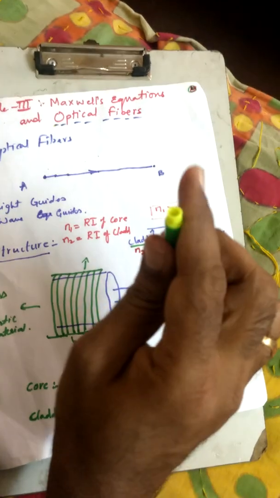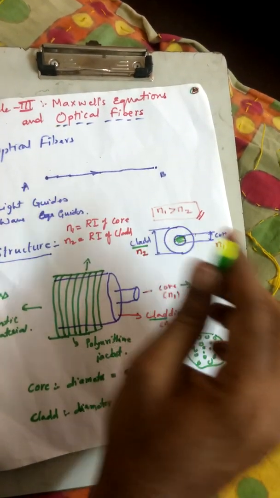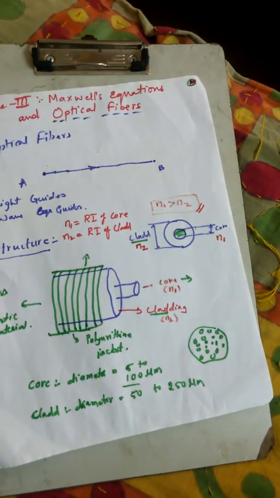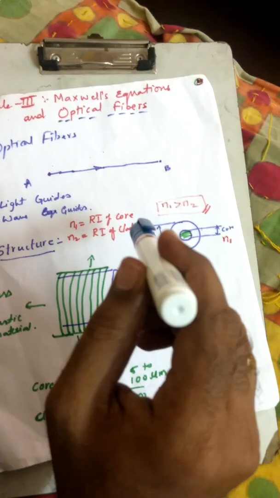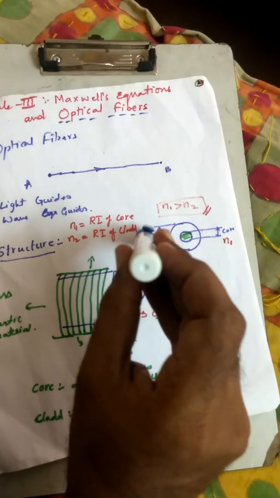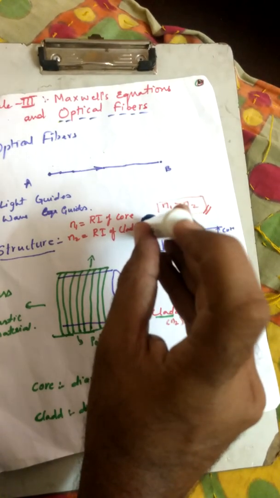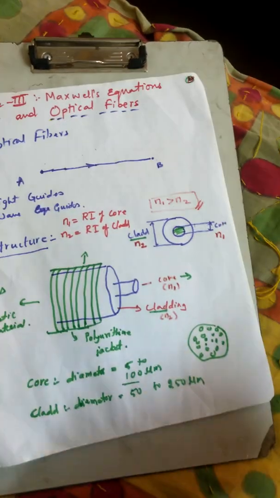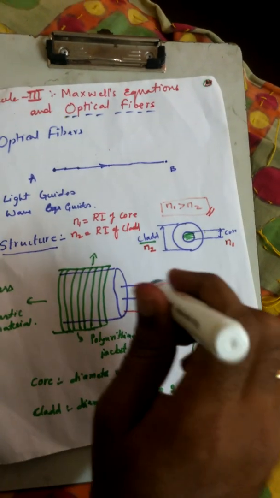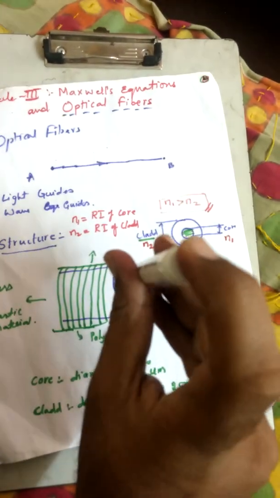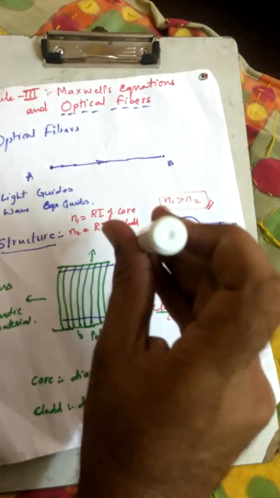If you look at this surface, and you believe that this is a glass piece, here you have to identify where the core and the cladding begin. It's not possible, no. Why? Because it is made up of glass. Imagine that it is made up of glass, then you cannot make it out.